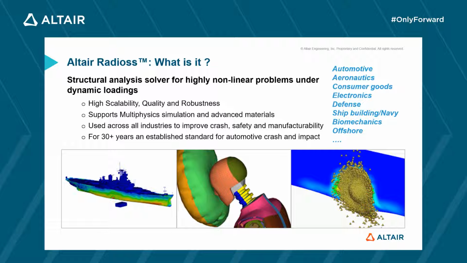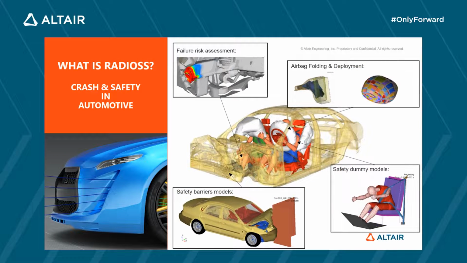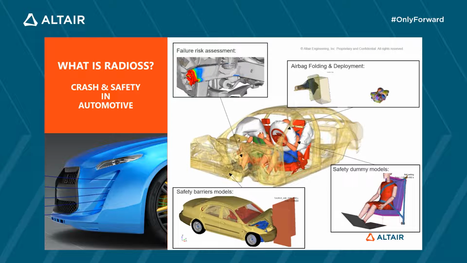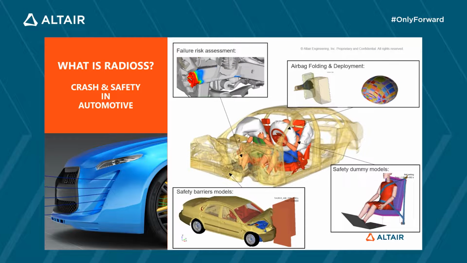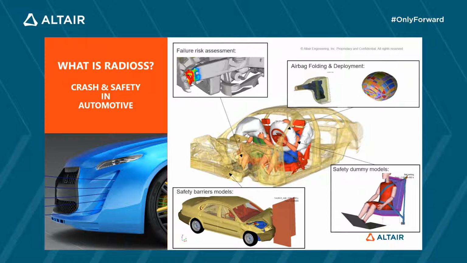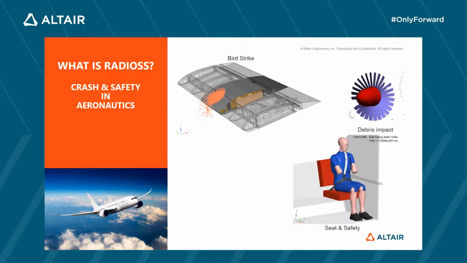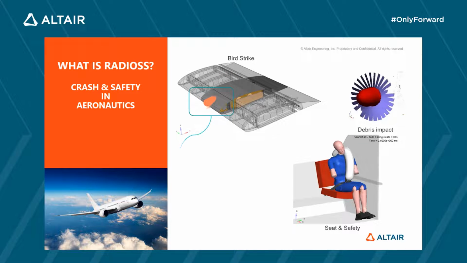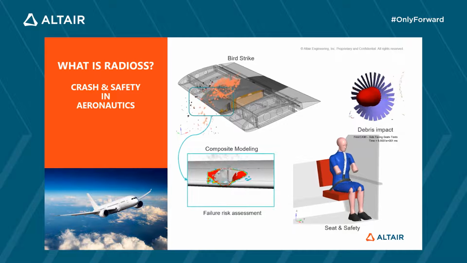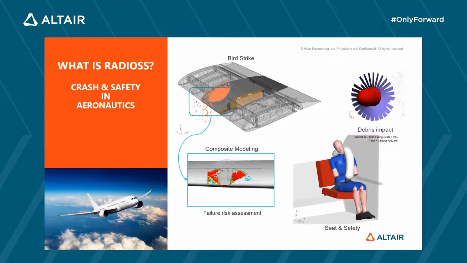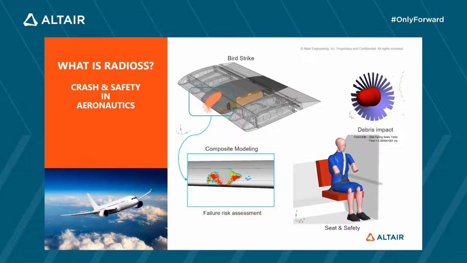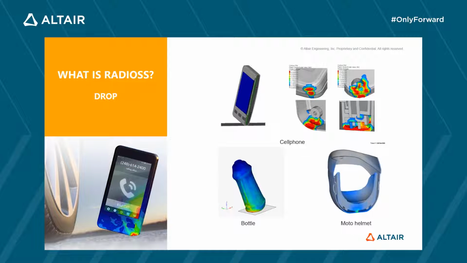Here is a brief overview of Radioss standard applications. The main domain of application of Radioss is automotive, in which it is used at every level from component to full vehicle, involving ruptures, honeycomb barrier models, dummies, and airbags. It is used for the same type of applications in aeronautics, plane crash, occupant safety with dummies, but also for bird strike or debris or hail impacts. Radioss is more and more used for drop tests of different kinds of goods: smartphones, bottles, helmets, and so on.